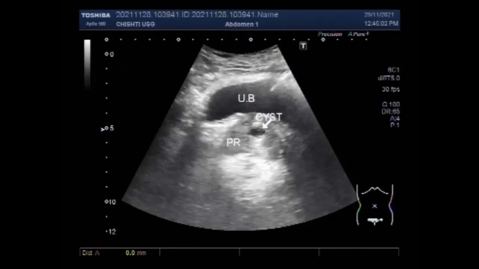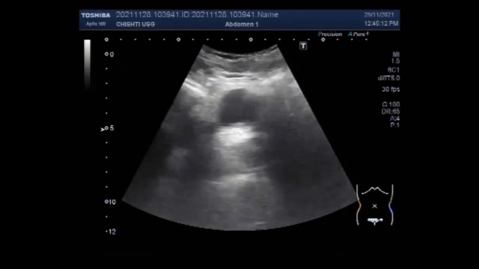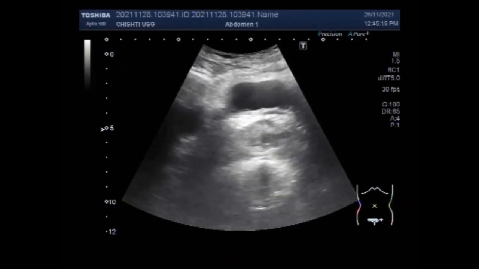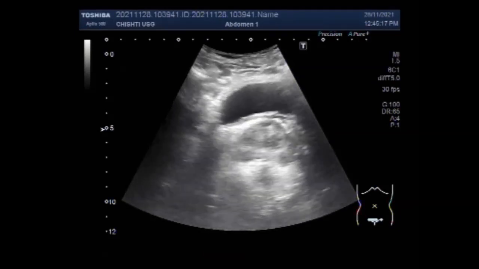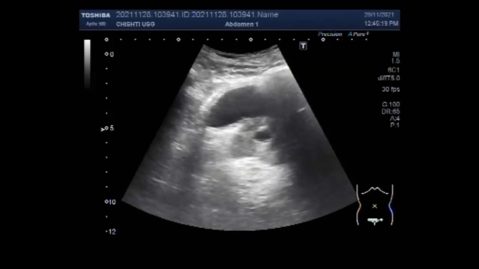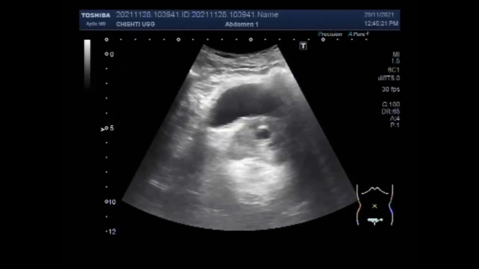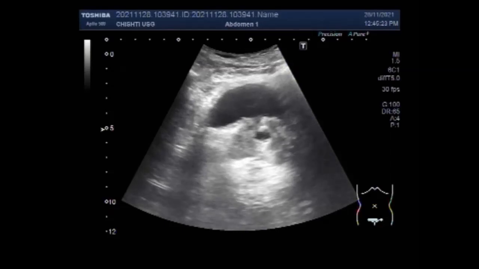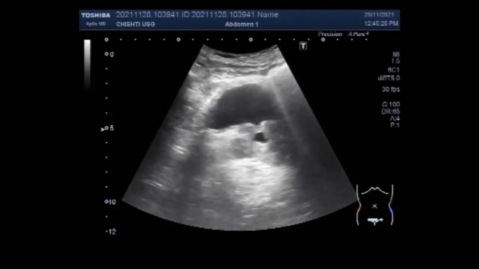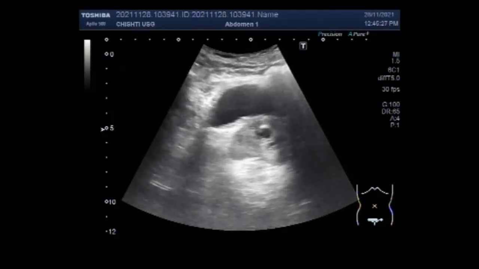And this cyst measures about 11.9 millimeter into 8.6 millimeter. Most of the prostatic utricular cysts measure around 1 centimeter, that is around 10 millimeter.